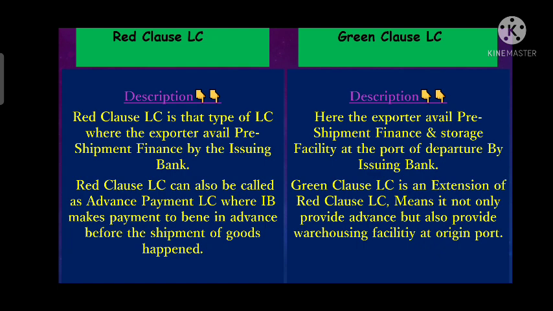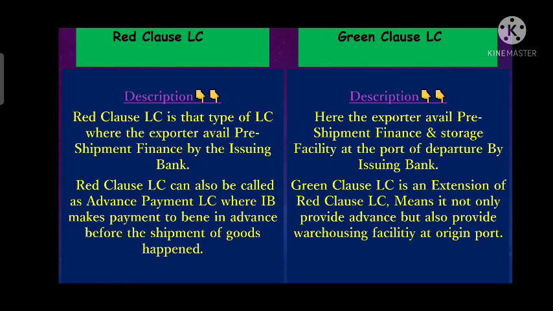It means that in green clause LC, the exporter already avails the pre-shipment finance, and along with the pre-shipment finance also avails warehousing, or we can say the storage facility, at the departure port or port of origin, by the issuing bank. Means in red clause LC the exporter avails pre-shipment finance only, but in green clause LC the exporter avails pre-shipment finance as well as warehousing facility at the port of origin.